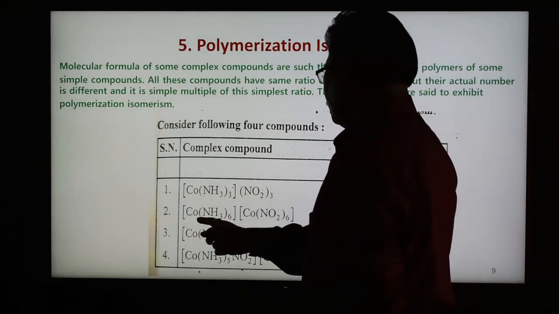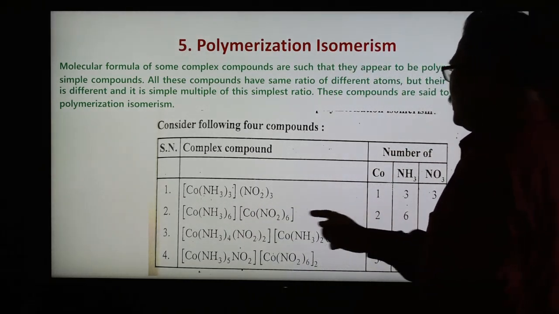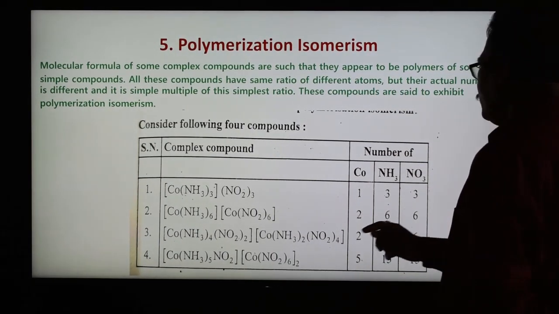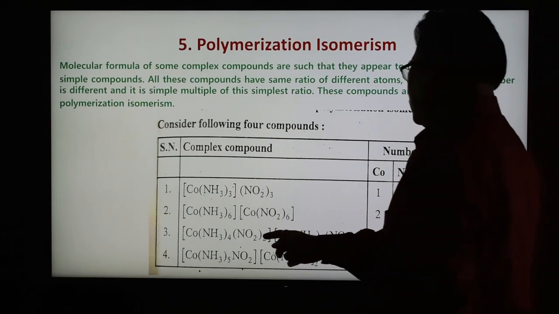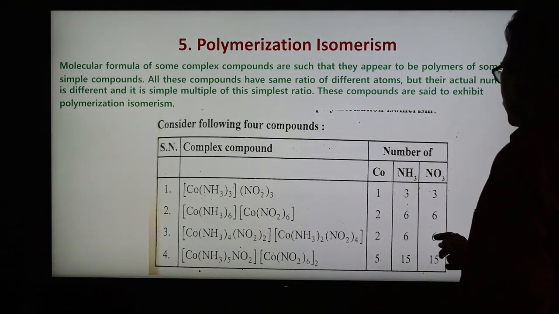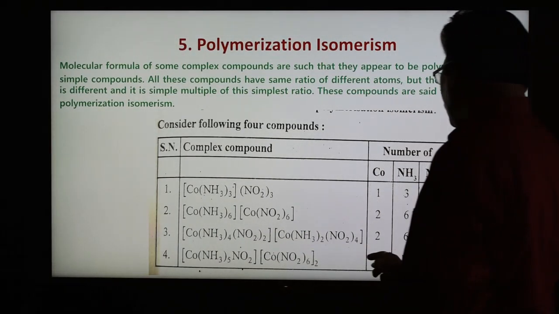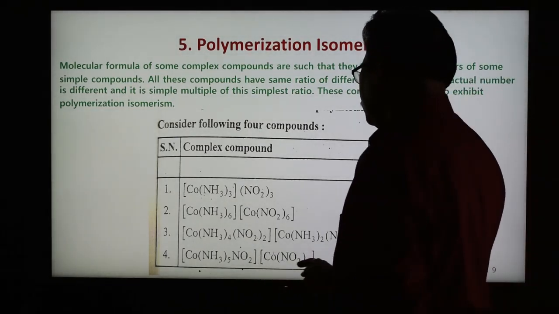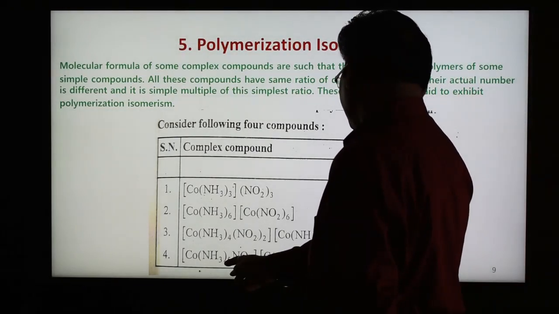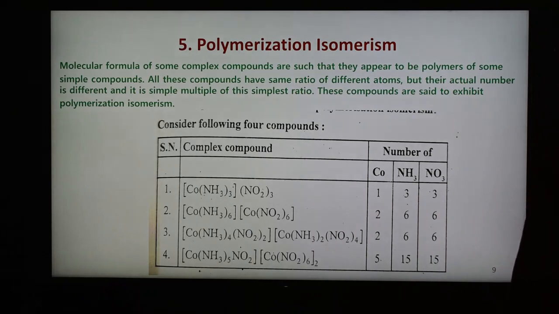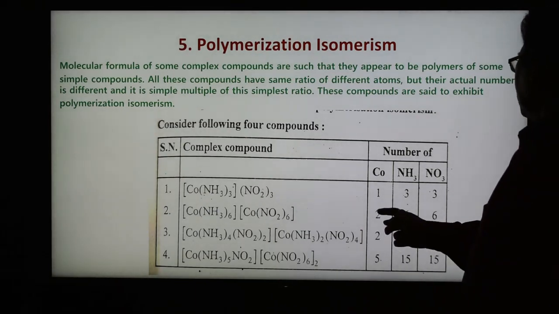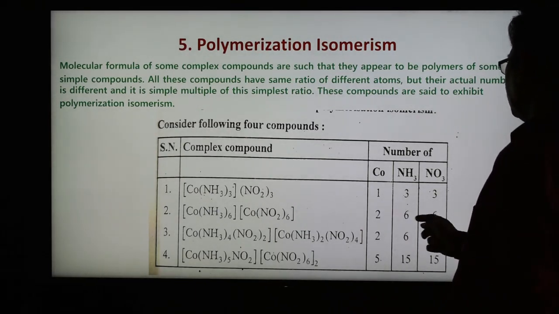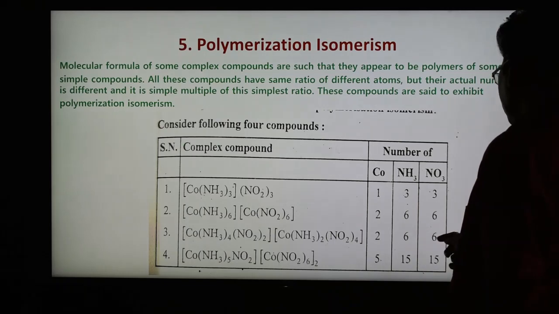In case of the second, cobalt is 2, ammonia is 6, NO2 groups are 6. In case of this, cobalt is 5, ammonia is 15 and NO2 is 15. So if you take the simple ratio, then it is 1:3:3, again 1:3:3.